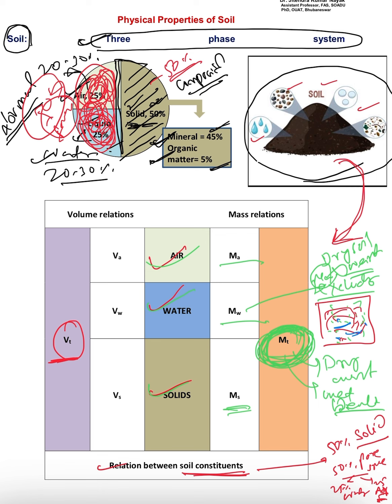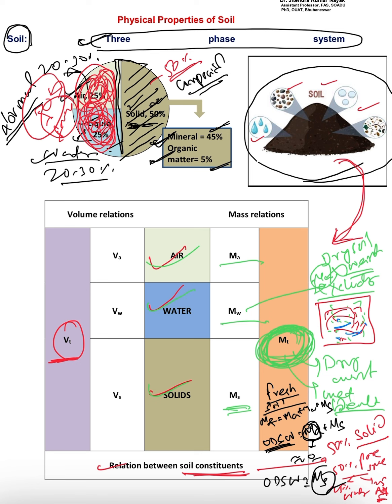That means whenever you are taking a fresh soil sample, this fresh soil contains, the total mass will be mass of air plus mass of water plus mass of soil. But if you take the oven dry soil weight, then it will include only mass of air plus mass of soil. But you know, mass of air is very negligible. It tends to 0. That means oven dry soil weight is equal to the mass of the soil.